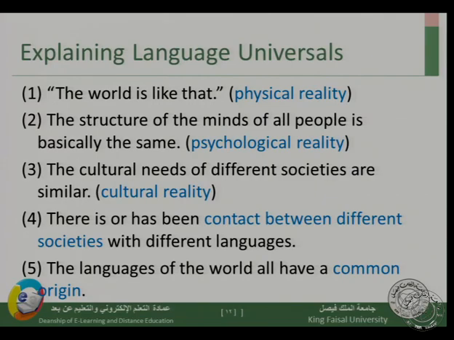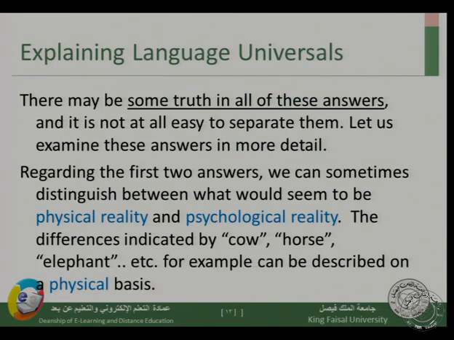So which answer makes sense? Can we say that answer number 1 is the reason we have universal semantic features? Can we say it's 2, 3, 4, or 5? Which one makes more sense? Well, there is some truth in all of these answers.